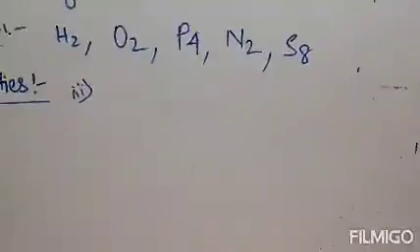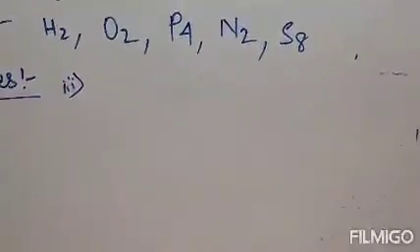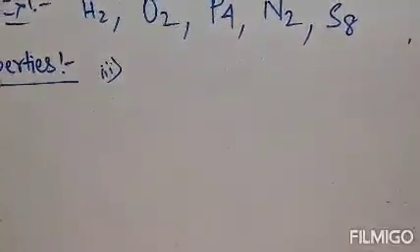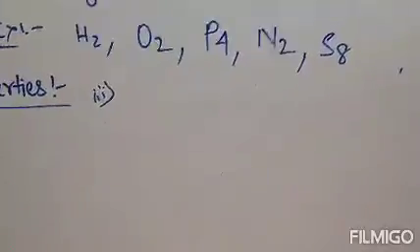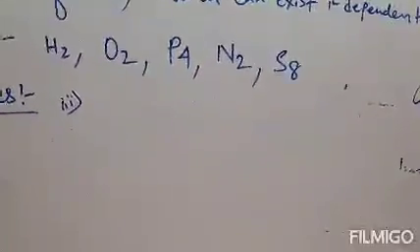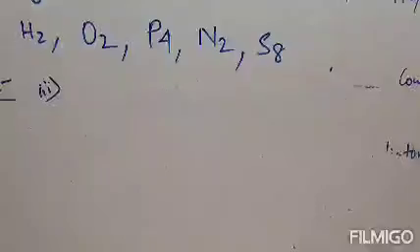This is the important property of molecules. Just listen carefully. Molecules of compounds join together in definite proportions, that means in a fixed proportion, and constitute different types of atoms.